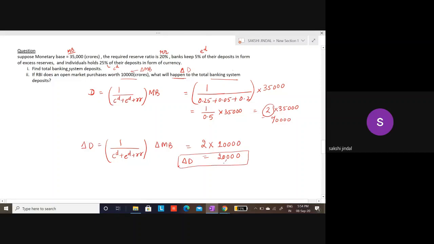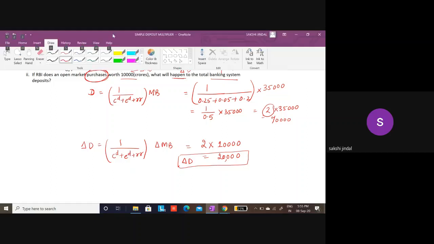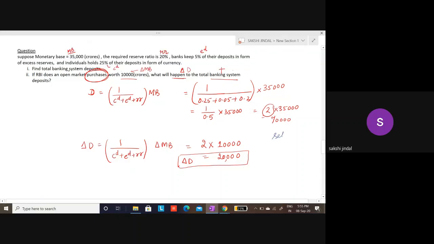Clear? Now, one more thing. If what we are saying, that there is an open market purchases. Okay, so because there was purchases, so our change in monetary base was positive 10,000. And if we say that there are open market sales, so in case of sales of securities, this will be negative 10,000 and change in deposits would be negative 20,000. Okay, so when RBI is purchasing assets, there would be positive change, and otherwise there would be a negative change in case of sales.